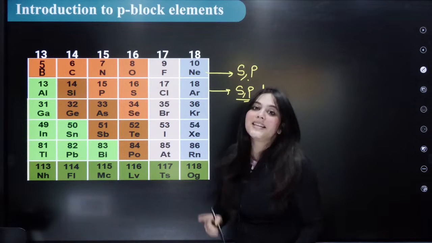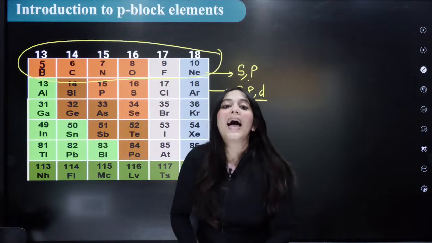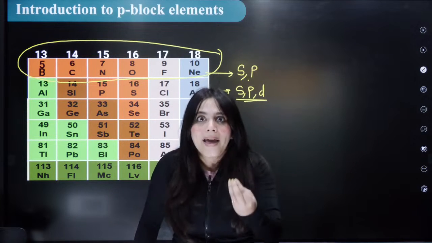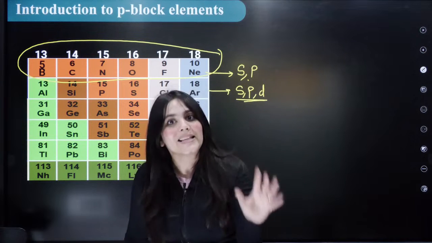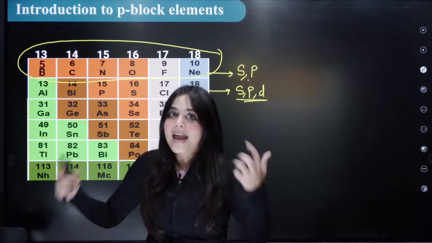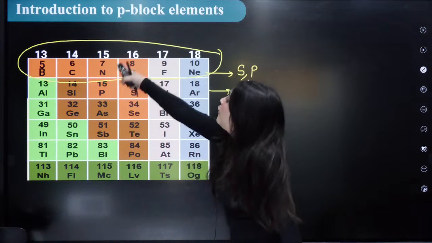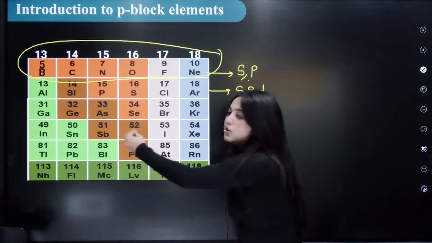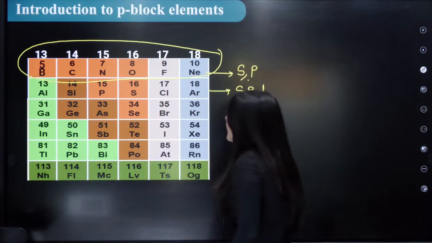This is what makes the first element of any p block group an anomaly. Anomaly means it is different from the rest of the elements. Why? Because the first element of each p block group contains only s and p orbitals, but below that another orbital, the d orbital, enters, and hence its properties entirely change. Therefore, the first elements of each group show anomalous properties. Everybody understood this?